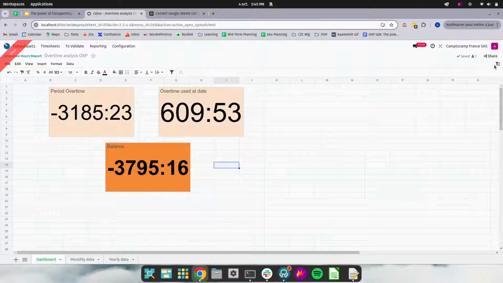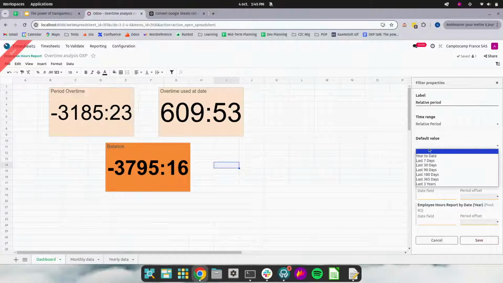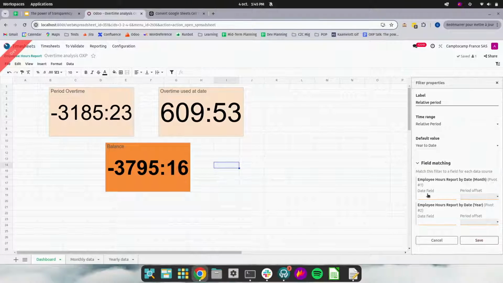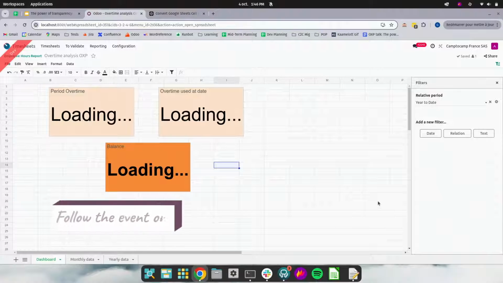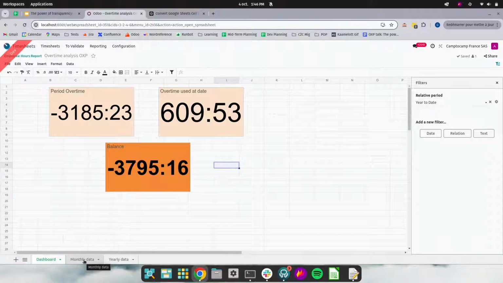Before linking the other pivot table, the one regarding the monthly data, I just want to create a filter, and you will see why. We're going to create a filter on the date. This one is going to be, for example, relative period. I'm going to select the time range relative period and a default value on year to date. The date fields are the date, save, and you see that it's going to give me the information for the year to date from the 1st of January 2024 to today.